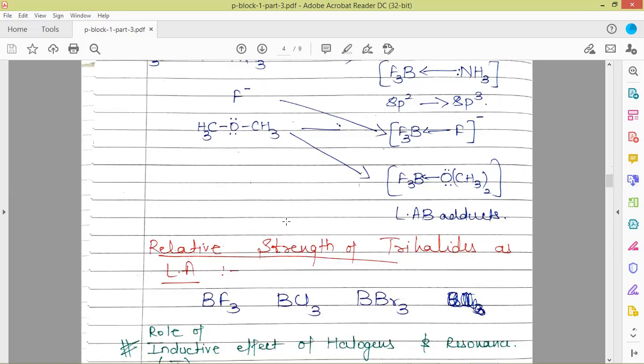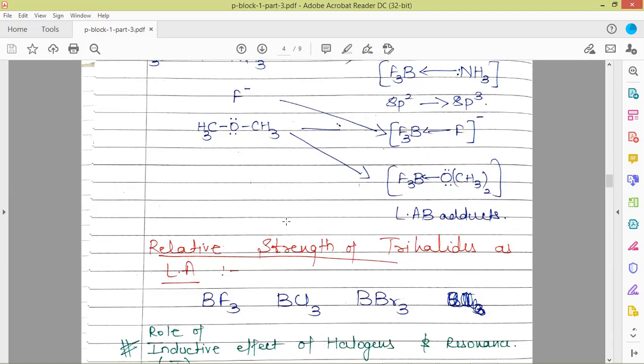Now coming to the relative strength of trihalides as Lewis acids. Here we have BF3, BCl3, BBr3. Looking at these trihalides, fluorine is the most electronegative. As boron is already electron deficient, fluorine will attract electron density towards itself from boron and make boron more electron deficient.